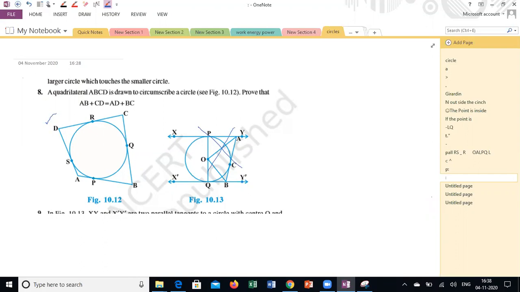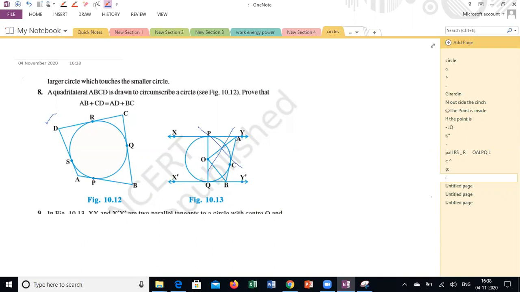Guys, anyone? First let me know what are the points outside the circle here. ABCD. So what are the tangents drawn from A? AD and AB. AP and AS. Till the point of contact only we have to consider, to solve the problem easily.